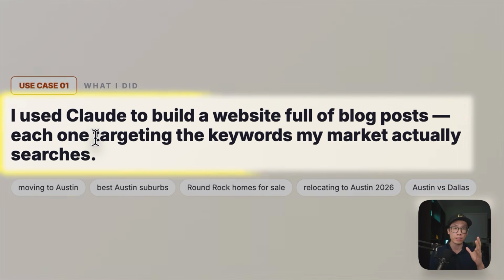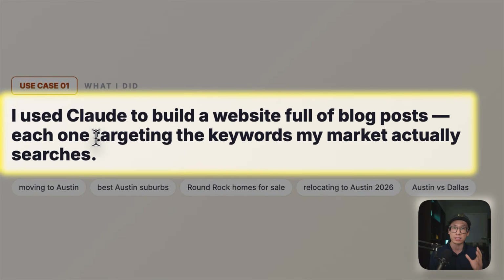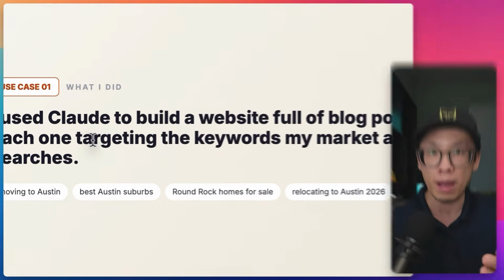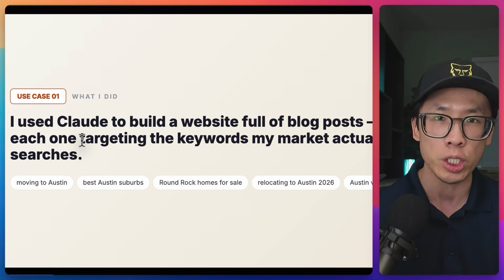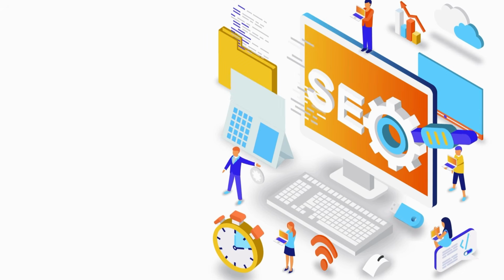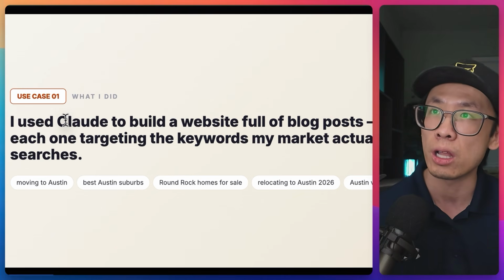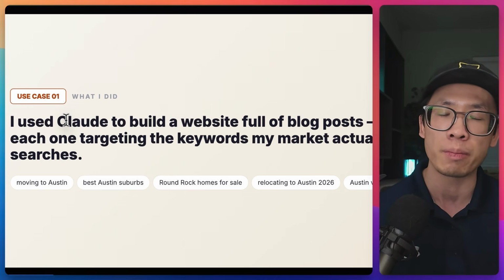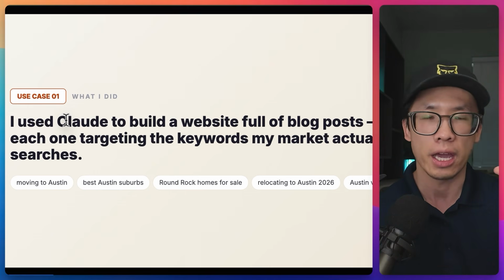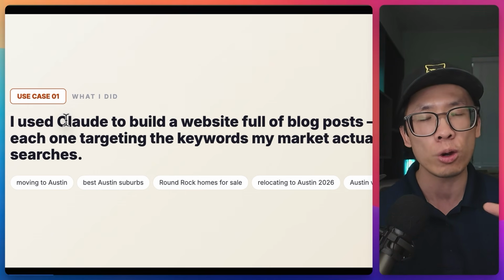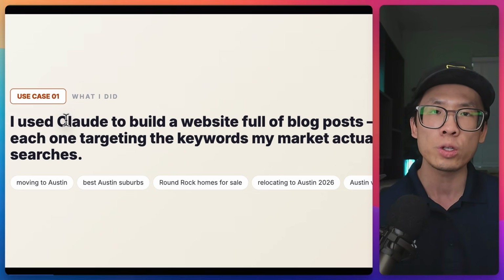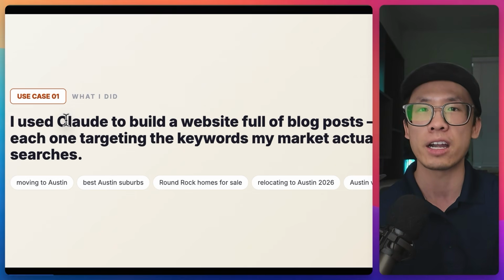Use case number 1, I use Claude as my SEO assistant and wrote countless blog posts that target long tail keywords. I believe as a real estate agent, a real estate professional, you get called by SEO companies all the time saying that they will write blog posts for you to help you optimize your website for SEO. But now, instead of paying them $2,000 a month, I use Claude and I write it in an SEO optimized way. There's a particular prompt and a structure of articles that I told Claude to write in order to help my blog posts rank higher on Google.